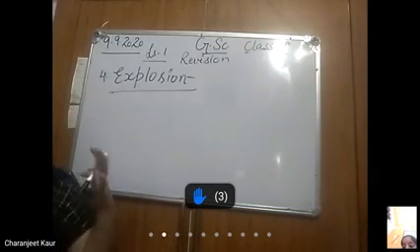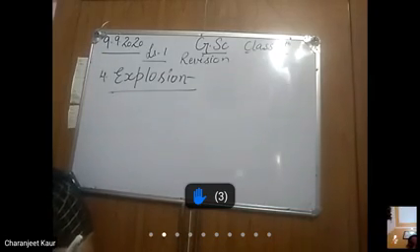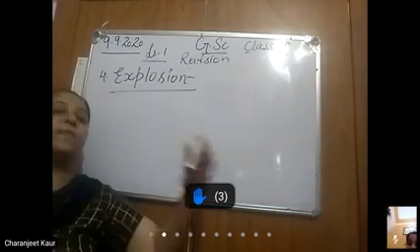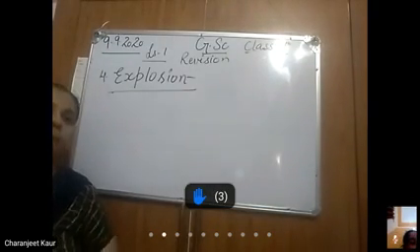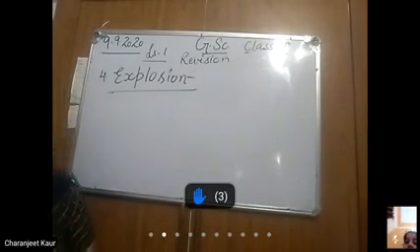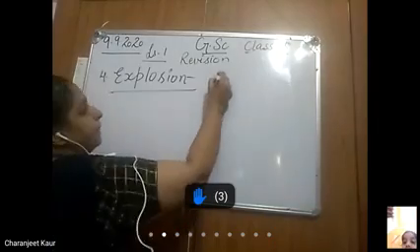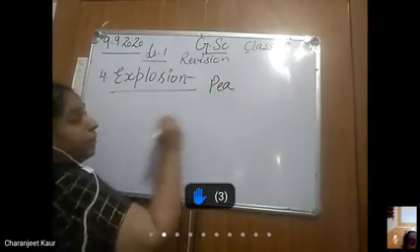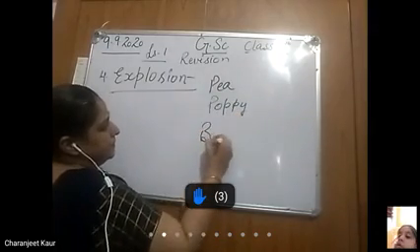Now the force of this explosion is so strong that the seeds do not fall at one place, they get scattered. Right? And the example is pea. Best example is pea, matar, poppy, balsam.